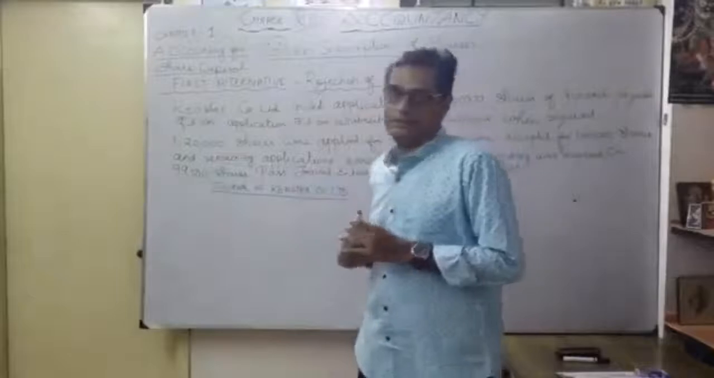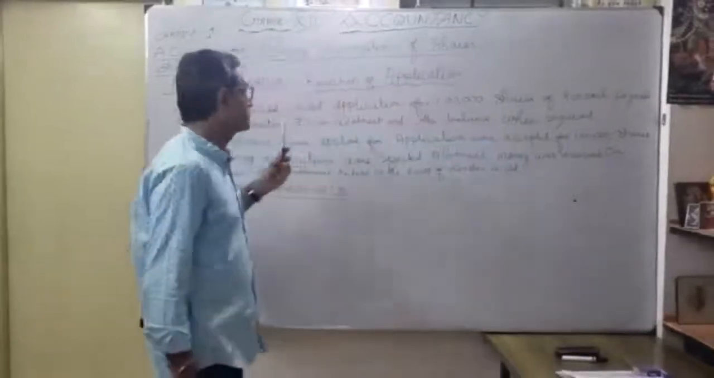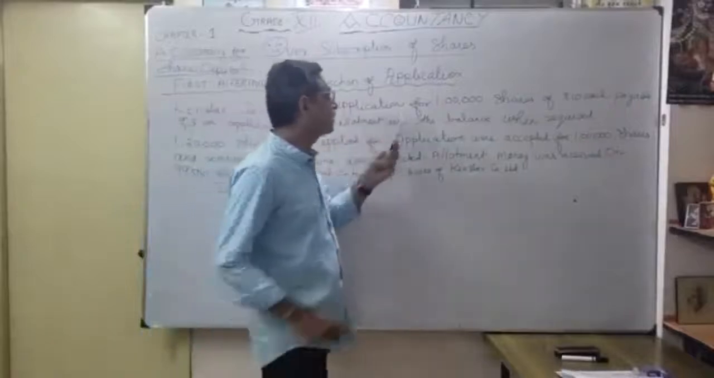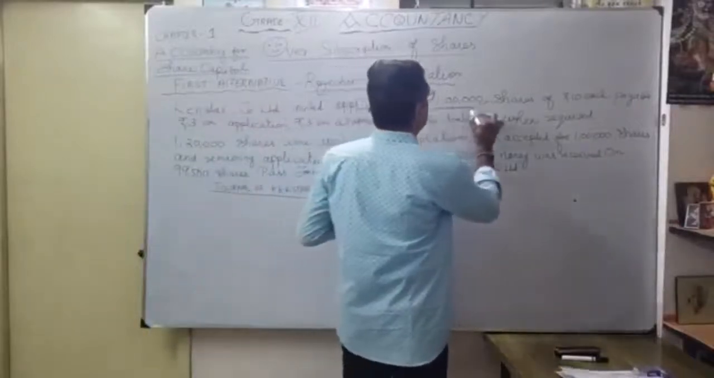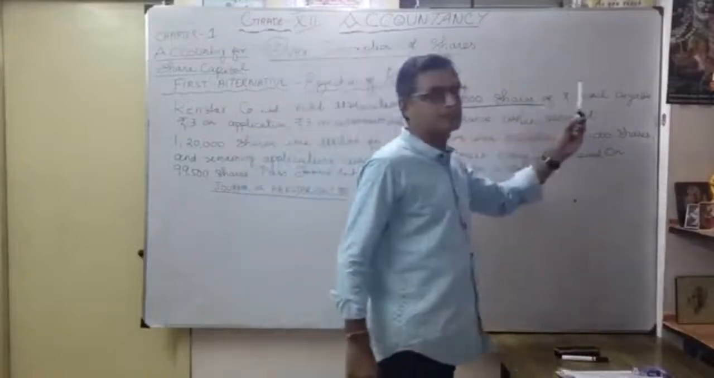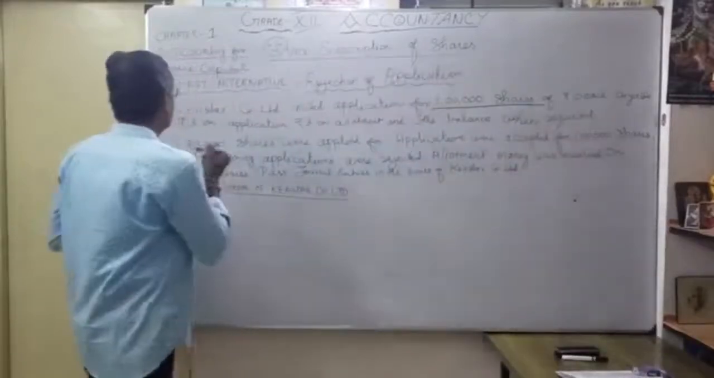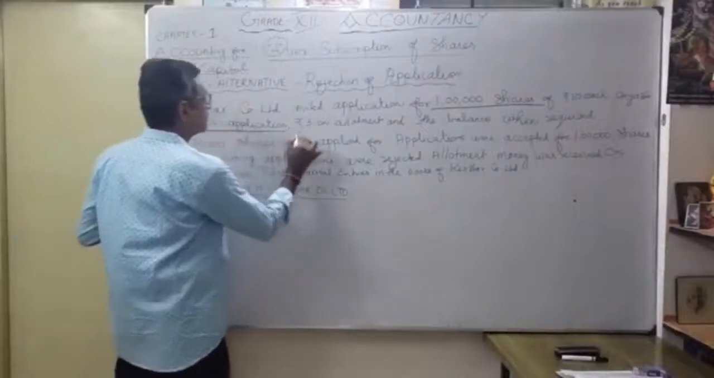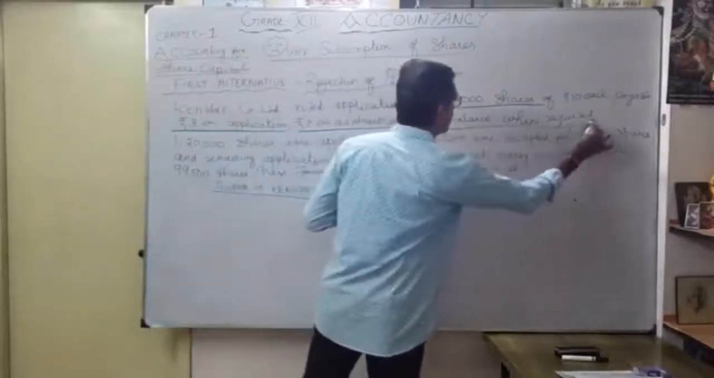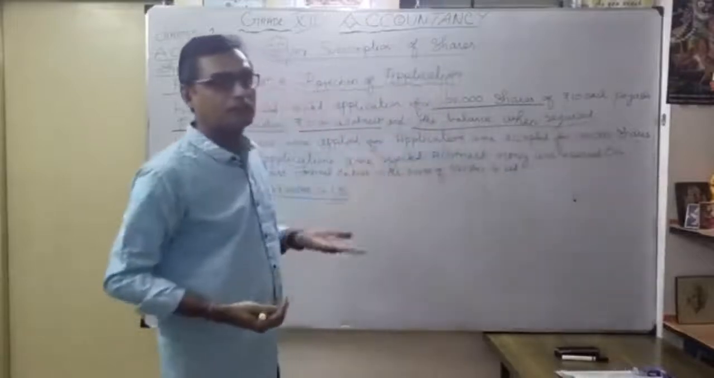Rejection of application. See, given one example here. Kenstar Company invited applications for 1 lakh shares of ₹10 each, payable ₹3 on application and ₹3 on allotment. The balance whenever required, depending upon the first call or second call.